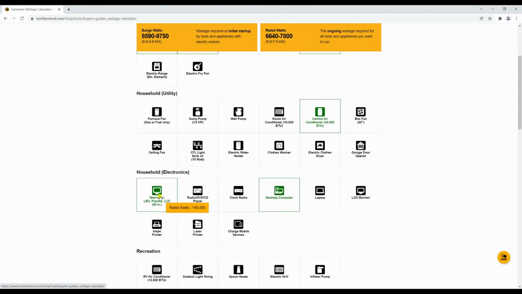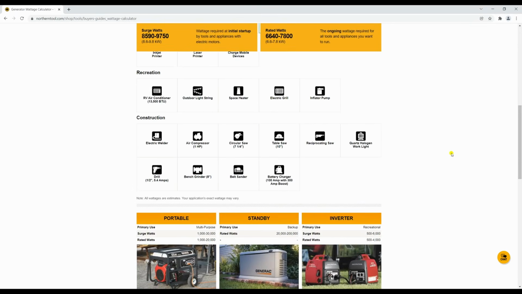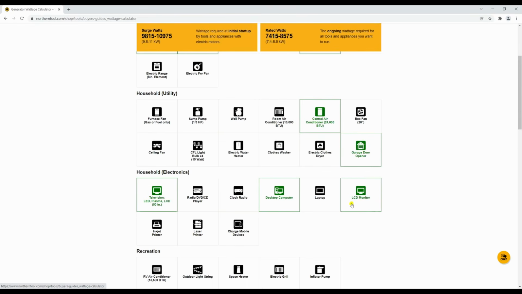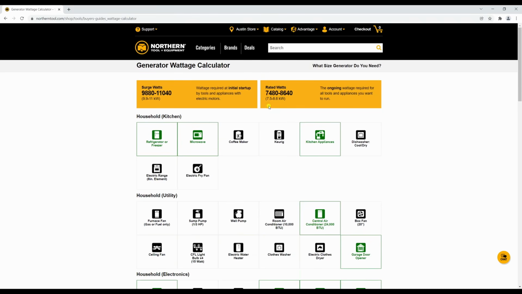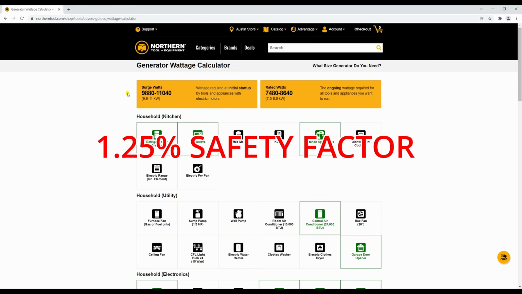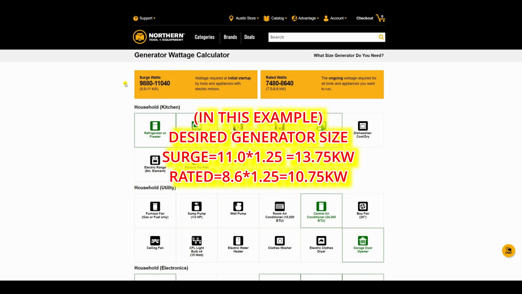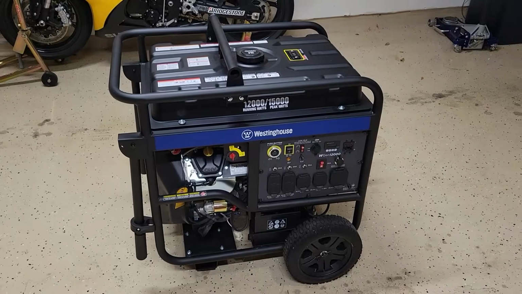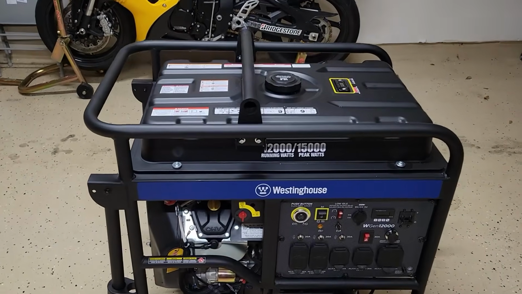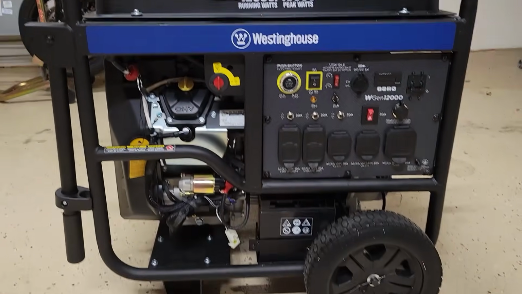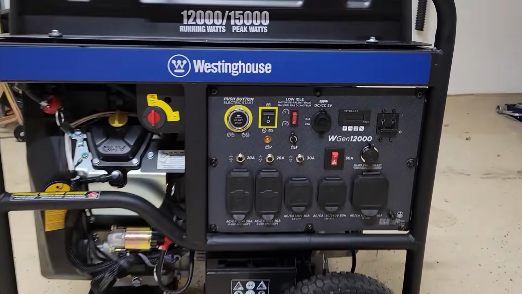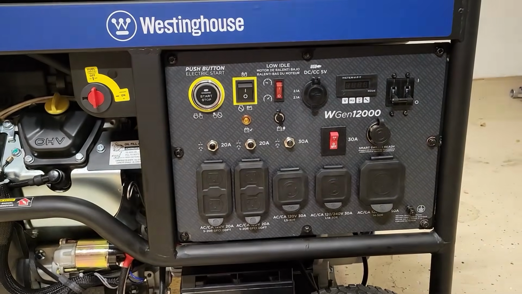Once you're at the website, click on all the items you wish to run with your generator. Once you finish, it computes the total surge and rated wattage. Take these two numbers and multiply them by a safety factor of 25%. Now, when searching for a generator, make sure these numbers are met. It's that easy. When I picked my generator, I was looking for something around 5% total harmonic distortion and over 12,000 kilowatts. This eliminated over 90% of all generators available on the market.